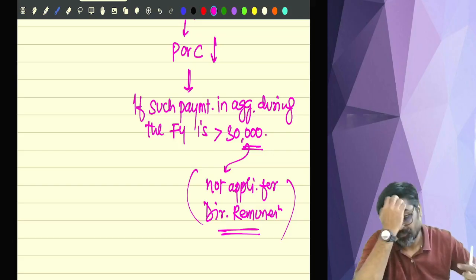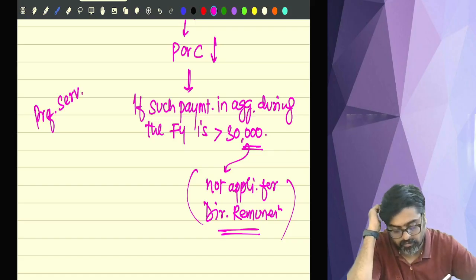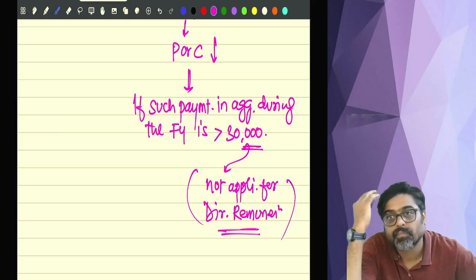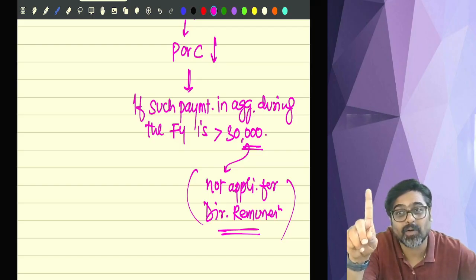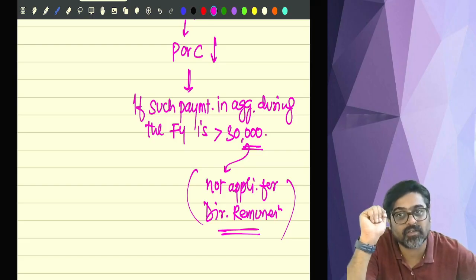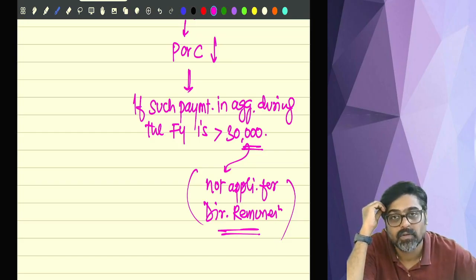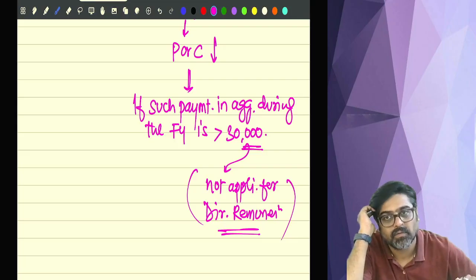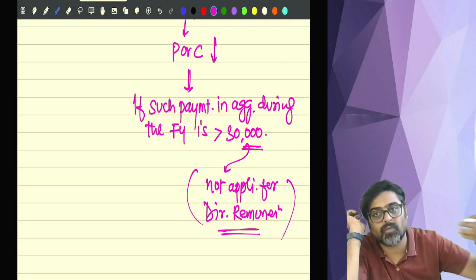Now remember, if professional services are taken for personal purposes, if the payment is made for personal work, TDS will not come. For example, to fight a personal case in the court, to fight a case for a family dispute in the court, I am making the professional fees payment to a lawyer.